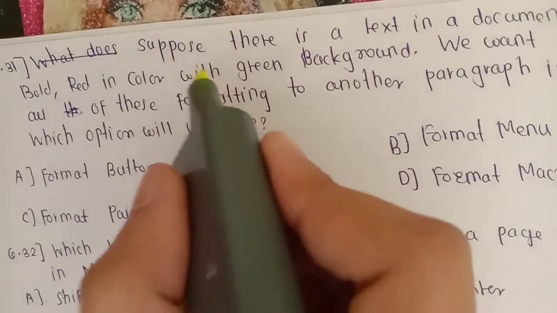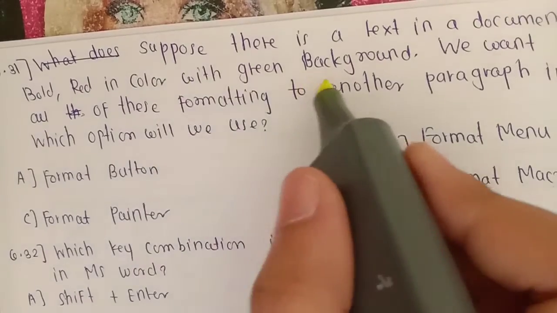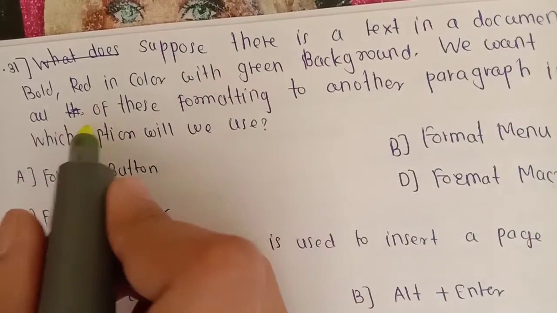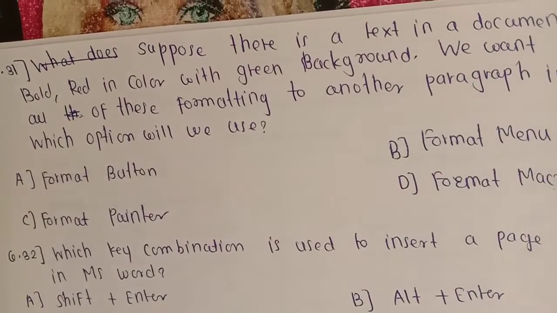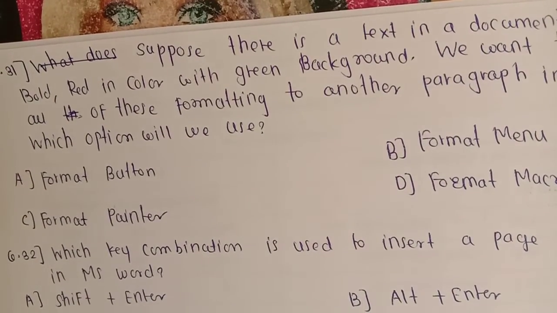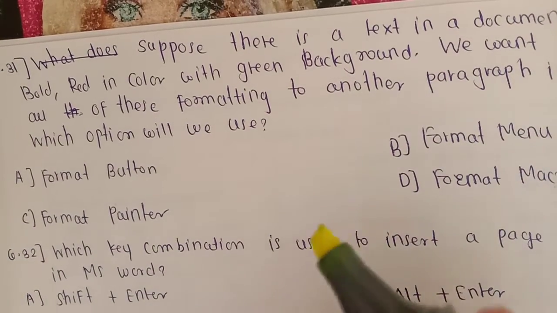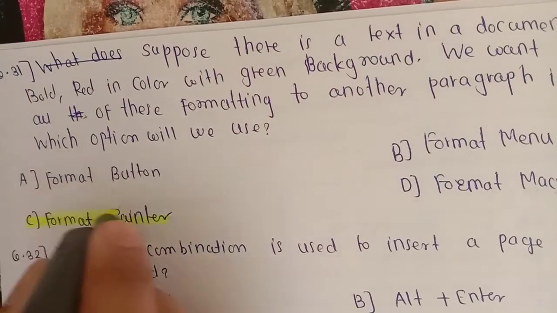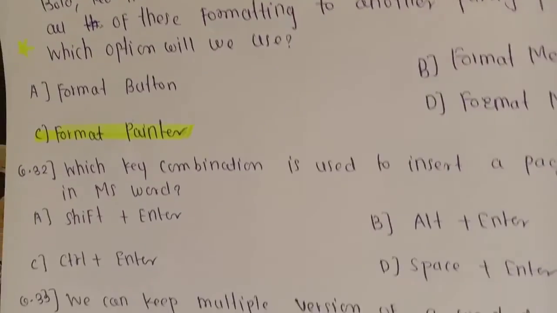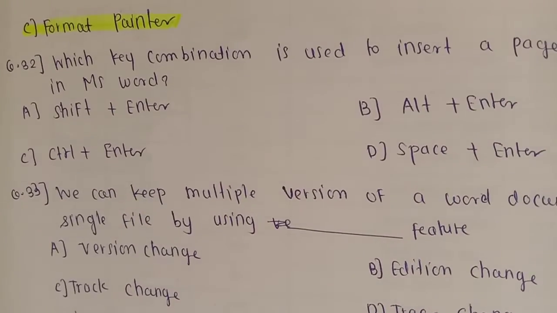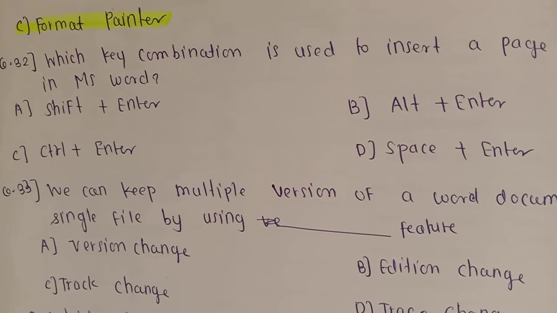Next question is, suppose there is a text in a document that is bold, red in color with green background. We want to apply all of this formatting to another paragraph in one go. Which option will we use here? For this operation, format painter is always used. This is also important. The question about format painter always comes in the exam, any exam, that is banking exam or placement preparation exam.